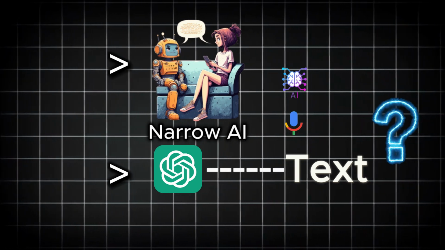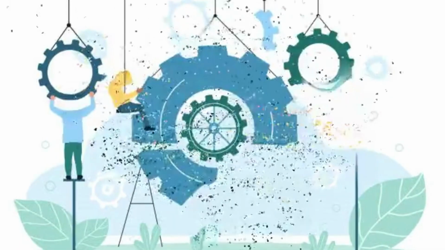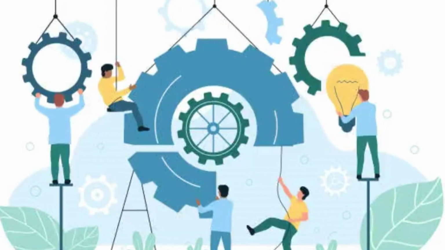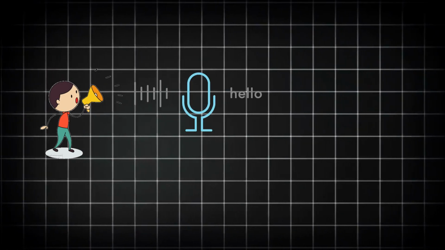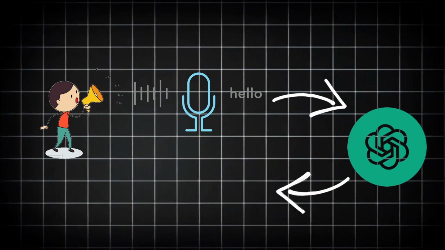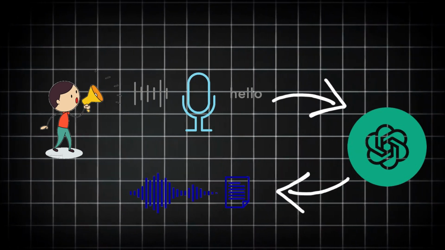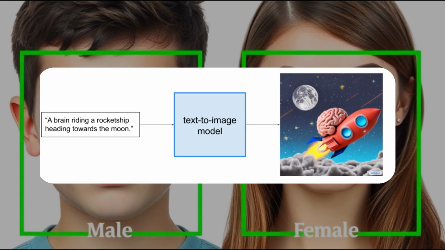However, you might wonder how ChatGPT in your devices can understand images as well. This is achieved by integrating different models, with text being the common factor. For example, to understand our speech, a speech-to-text model is used, and the output text is then processed by ChatGPT. The output from ChatGPT is sent to a text-to-speech model, which converts it into sound. Similarly, for images, image classification and text-to-image models are used.